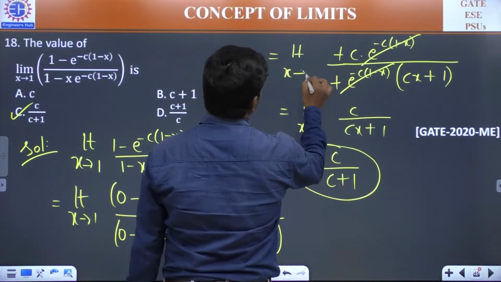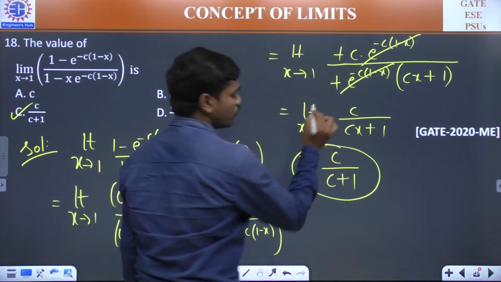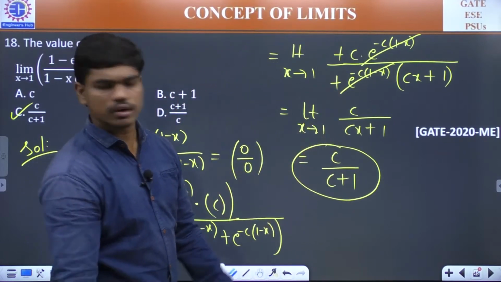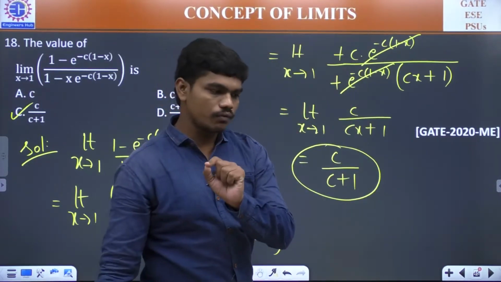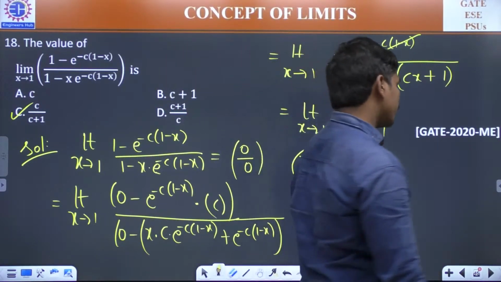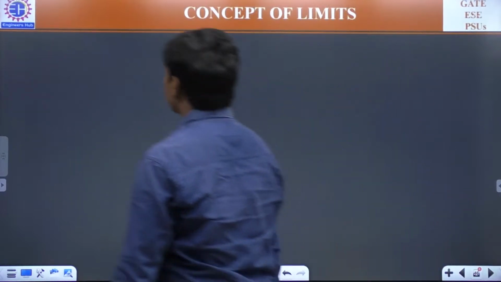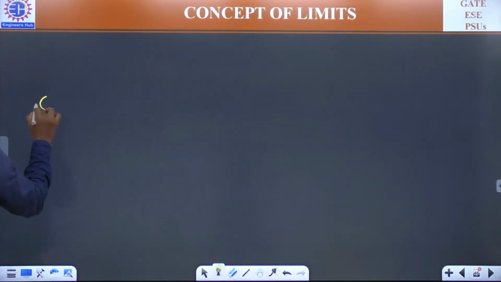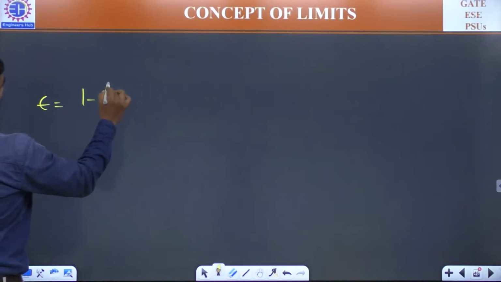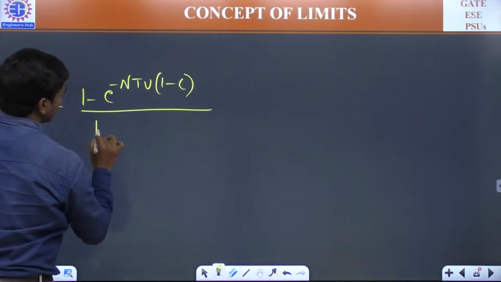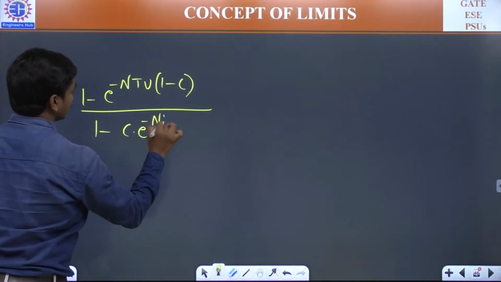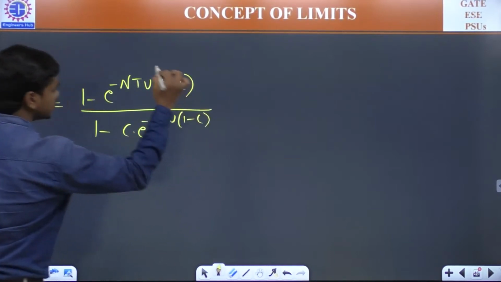Now, I want to spend 1 minute for mechanical people, because this question was asked in 2020 ME. Have you seen this formula anywhere?